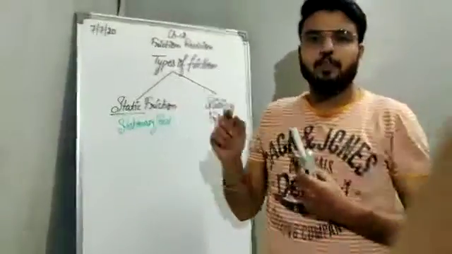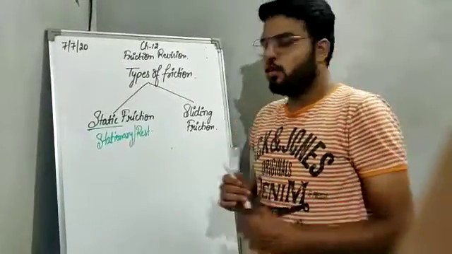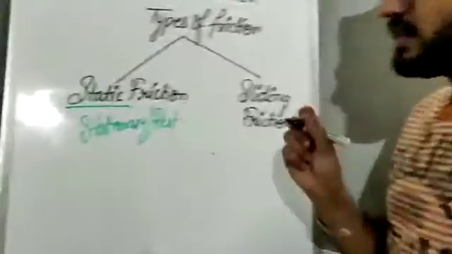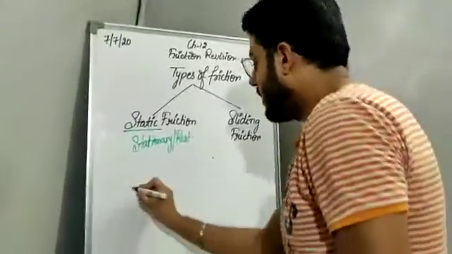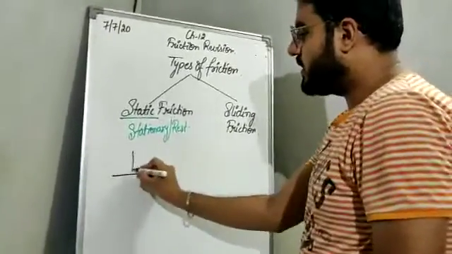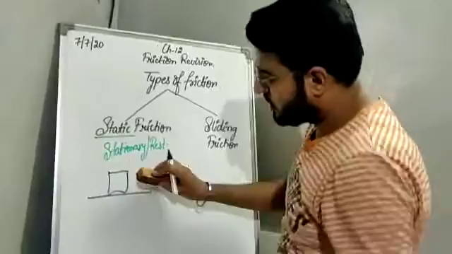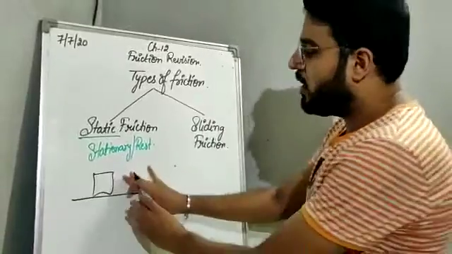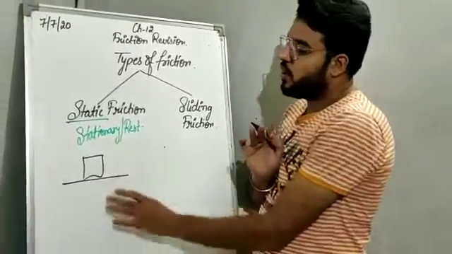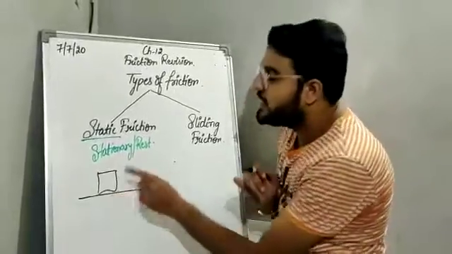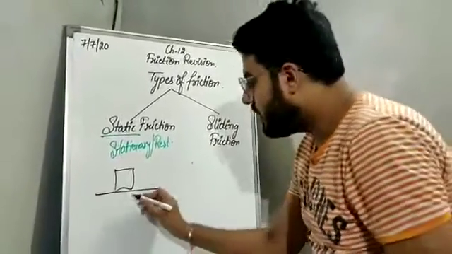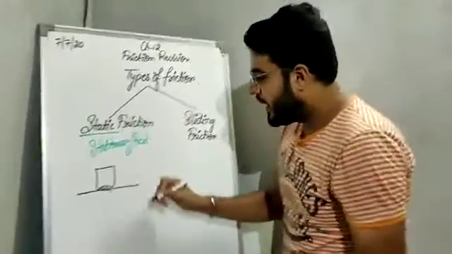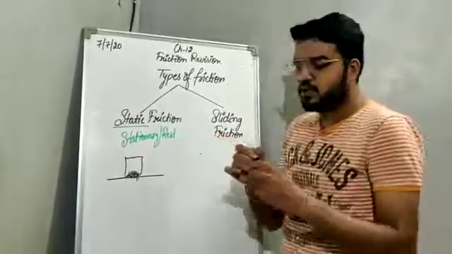We will understand this with the help of an example. So what will happen if we talk about static friction? Let us take the example of the box again. There is a surface. On this surface I have placed a box. So now what will happen? The box is at rest. It is at stationary or static position. So when it is at stationary position, what will happen? The irregularities of the surface will interlock with the irregularities of the surface of the box.